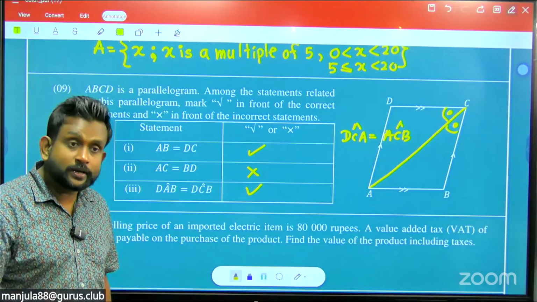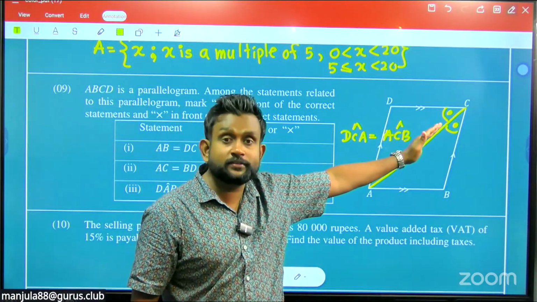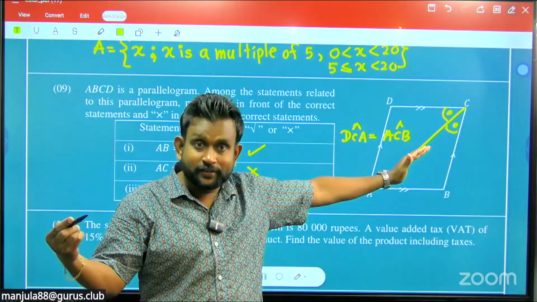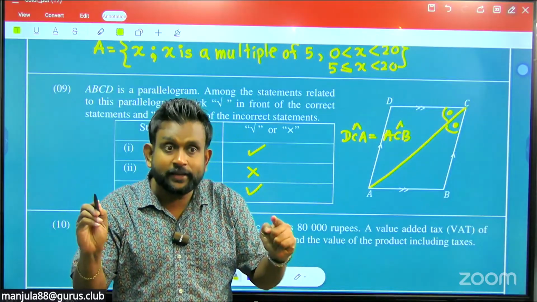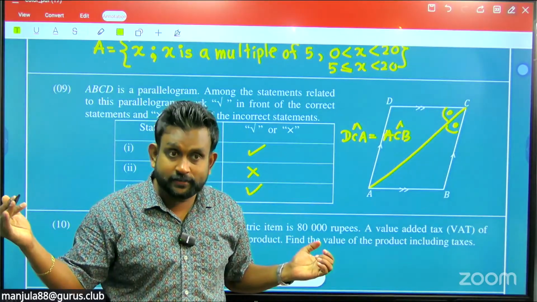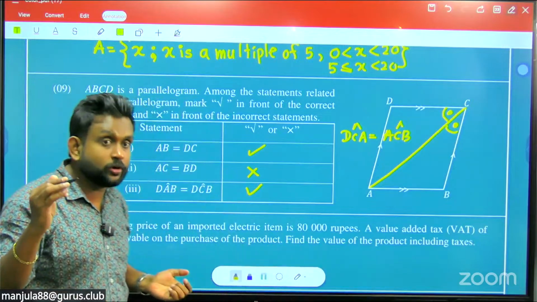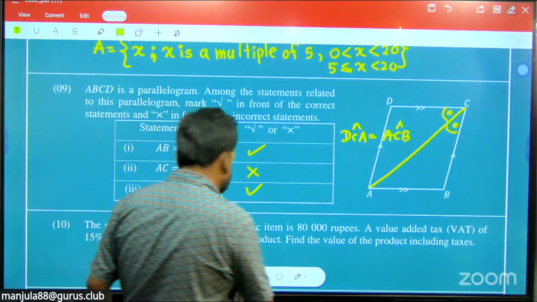So sometimes they give the statement that by the diagonals, the vertex angles bisect. That statement is not right for all parallelograms. That happens only in the rhombus and the square also.